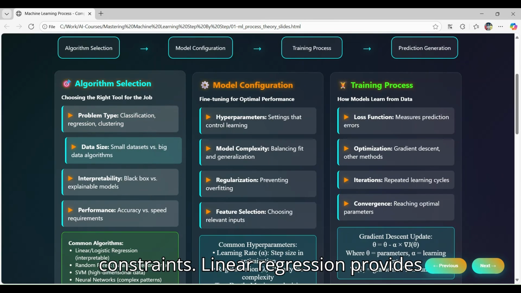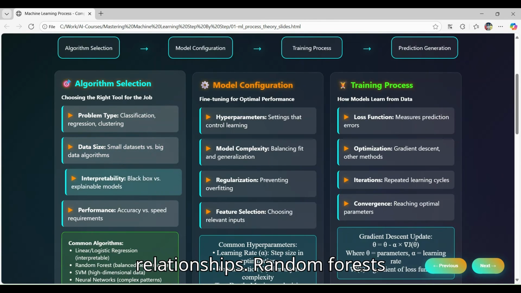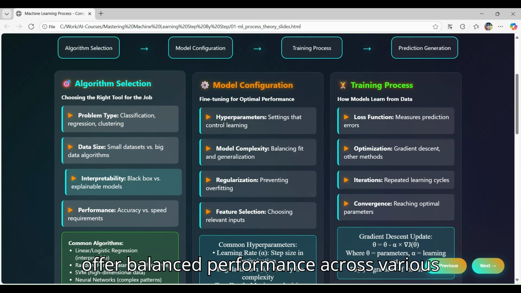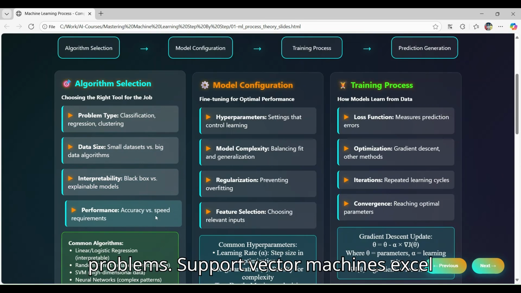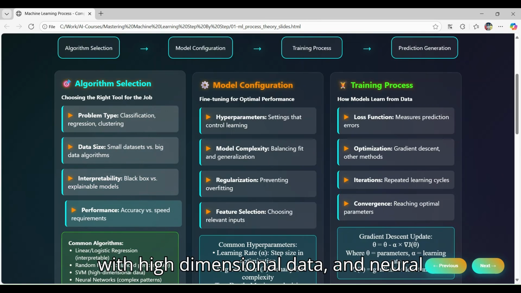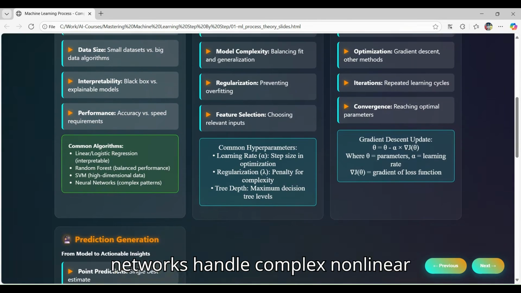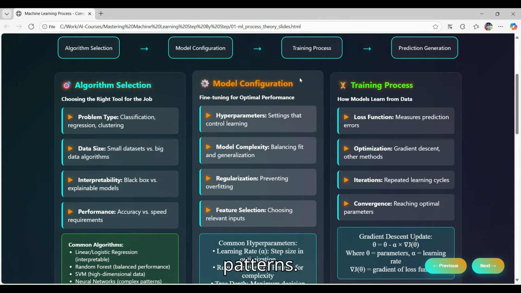Linear regression provides interpretable results for straightforward relationships. Random forests offer balanced performance across various problems. Support vector machines excel with high dimensional data, and neural networks handle complex nonlinear patterns.